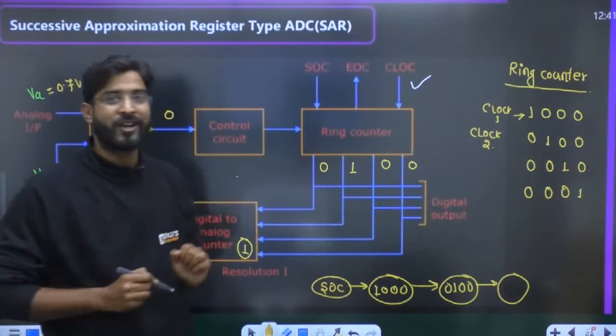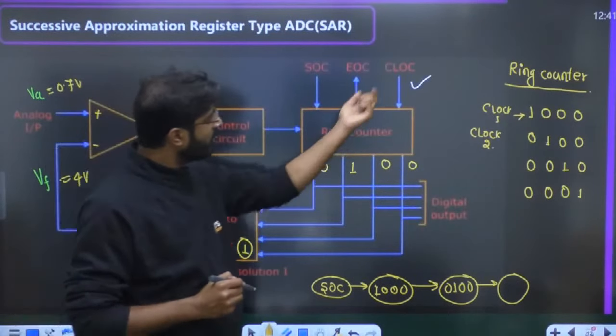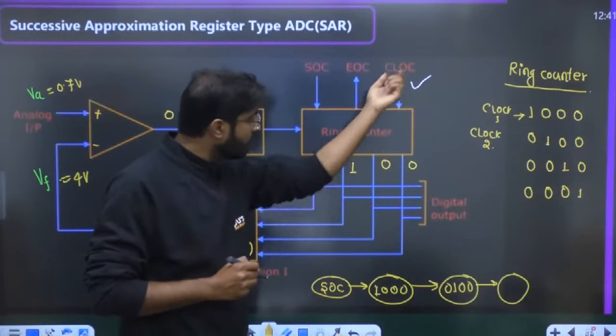So control circuit again will say to the ring counter, जा सिमरन जी ले अपनी जिंदगी. Now सिमरन बोल रही है, अरे जी तो लूंगी जिंदगी, clock तो दो, let me give the clock.